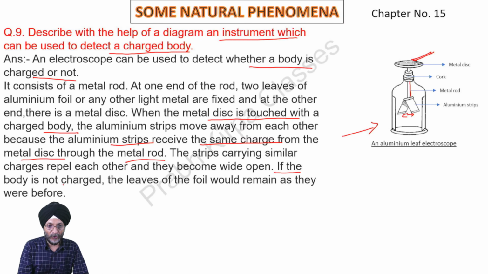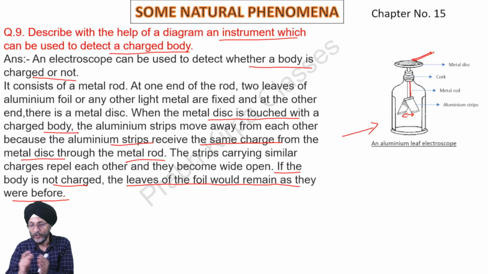If the body is not charged, the leaves of the foil would remain as they were before. Then there will be no problem. The aluminum strips will remain as they were earlier.